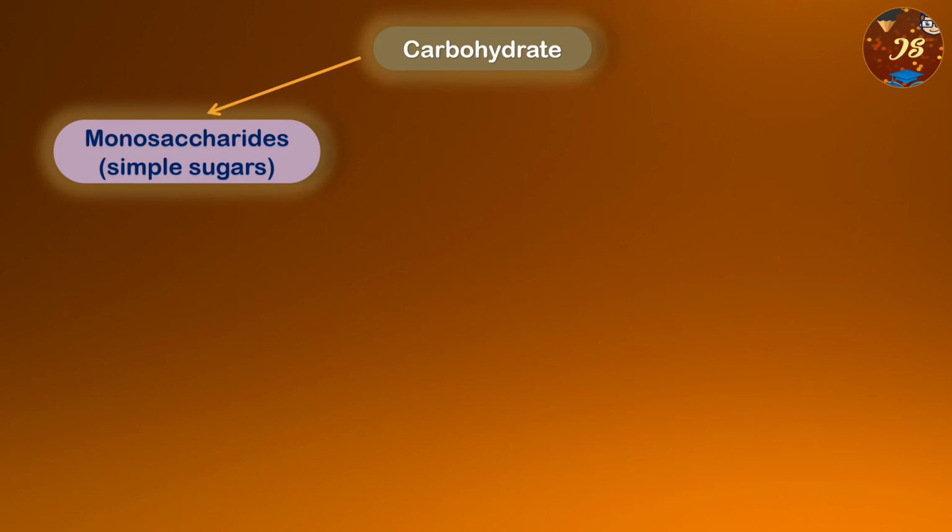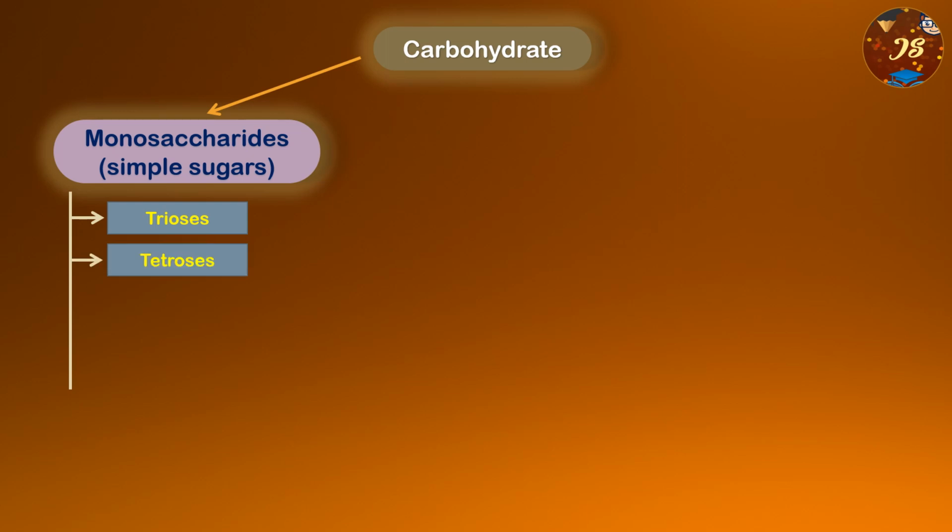The further classification of monosaccharides are trioses. Actually, one thing we have to keep in our mind that monosaccharides are usually classified according to the number of the carbons present in the molecule. So, how many carbons are present in that particular molecule, that comes under consideration. So, the examples of trioses are glyceraldehyde and dihydroxyacetone.